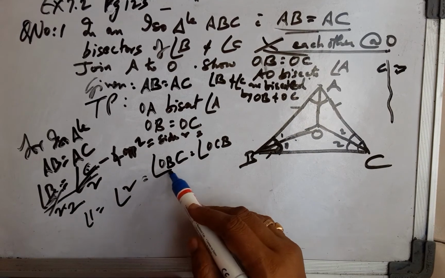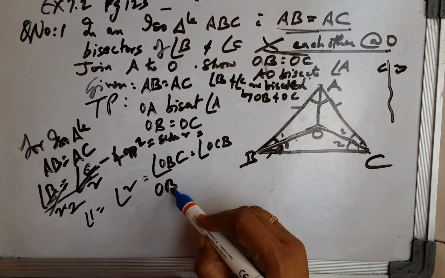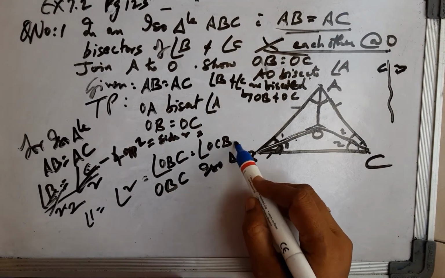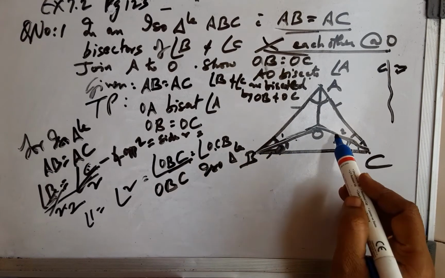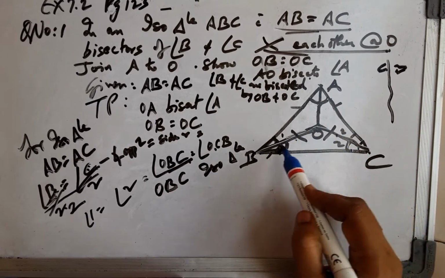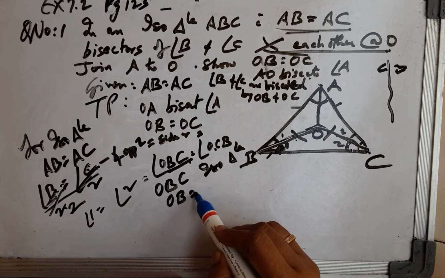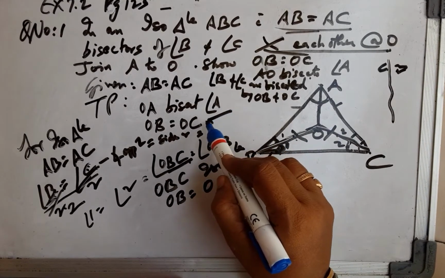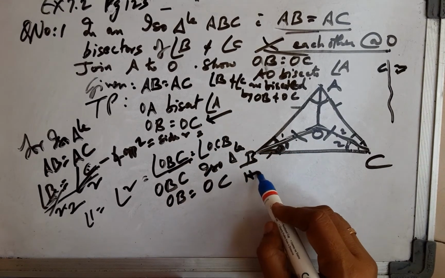And the direct fallout of this is, this triangle OBC has once again proved to be an isosceles triangle, and when the angles are equal, obviously the sides opposite to the angles are also equal. Therefore, OB equals OC has been proved. This component has been arrived at, hence proved.